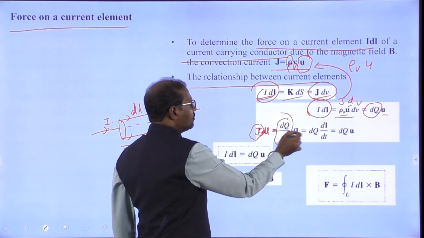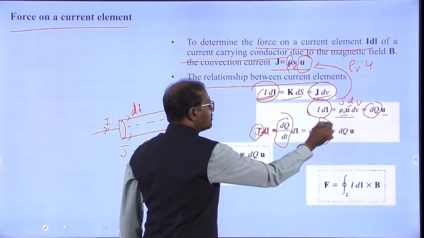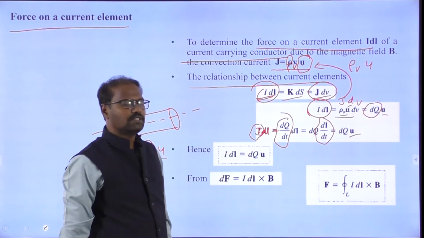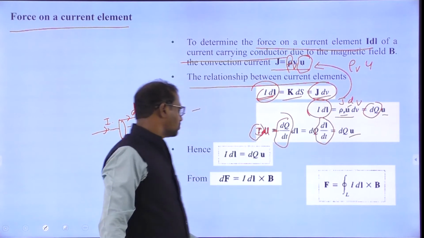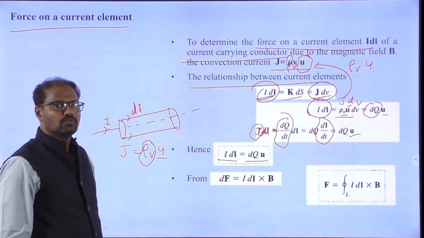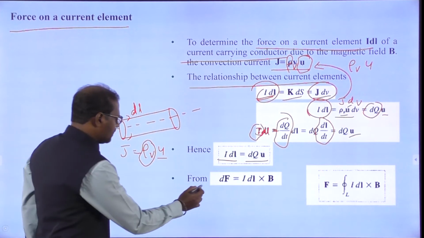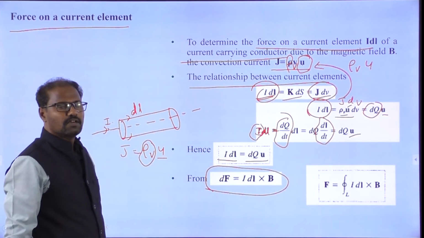So you will get dq into dl by dt, which gives dq into u. So ultimately I dl is equal to dq into u. That's how it is written: I dl equal to dq into u.